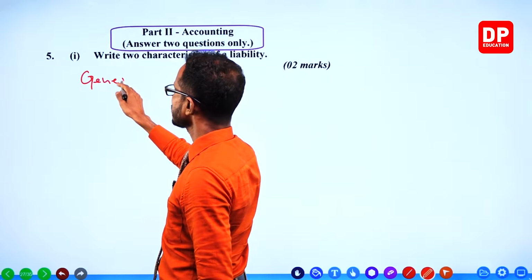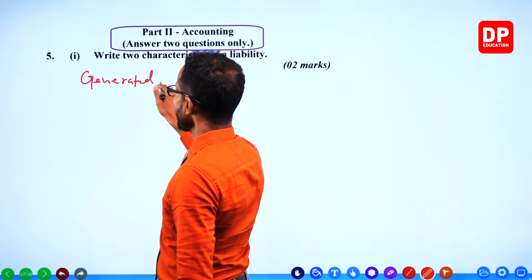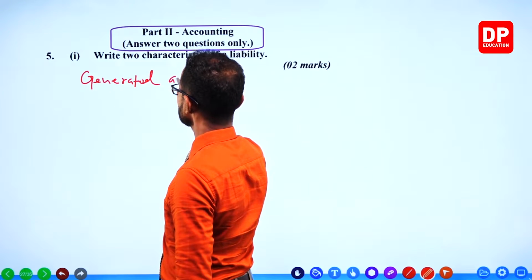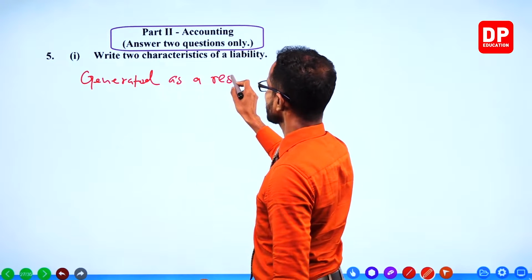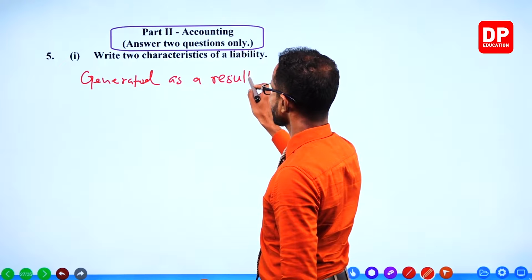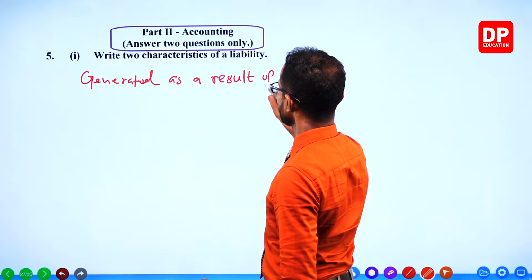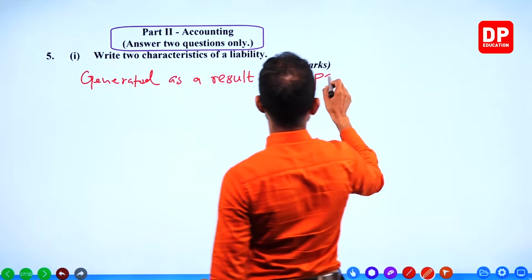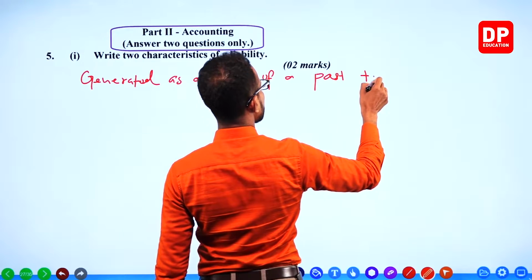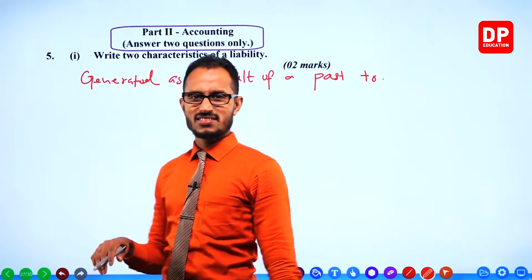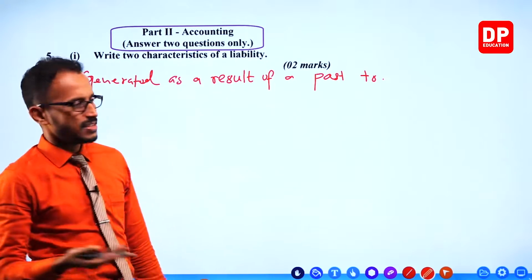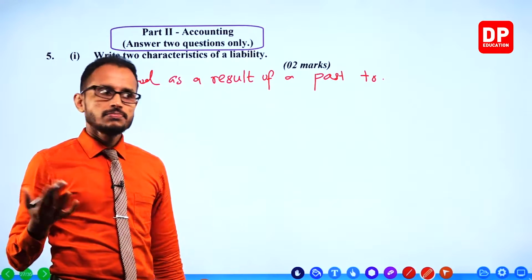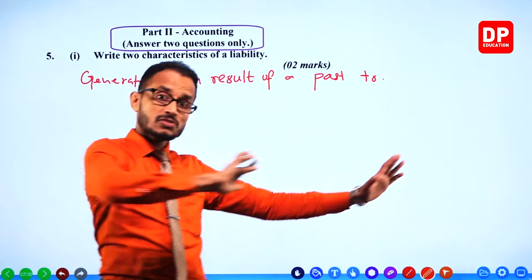Generated as a result of a past transaction. That's a characteristic. Yeah, everybody knows that. Liabilities are generated as a result of a past transaction.